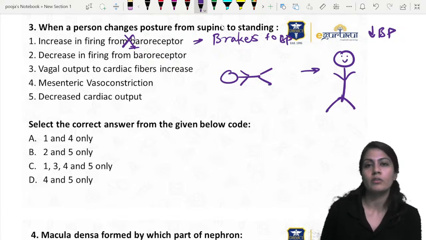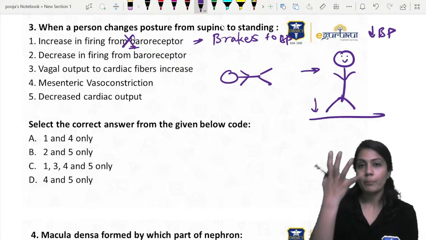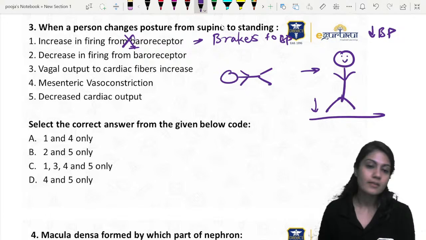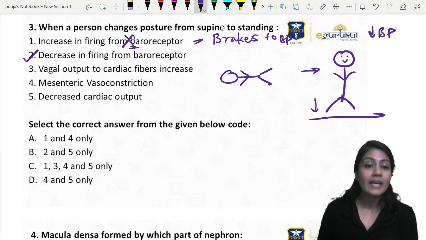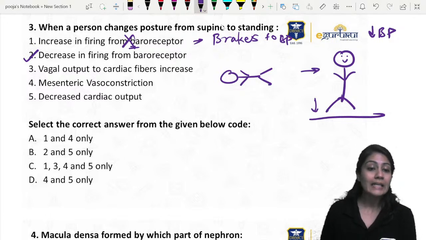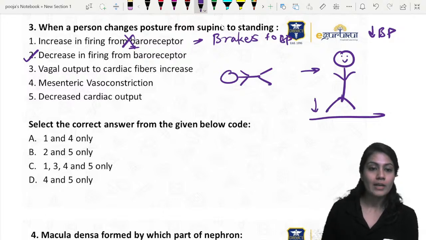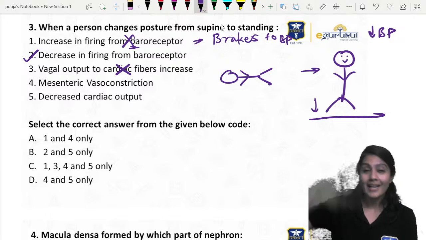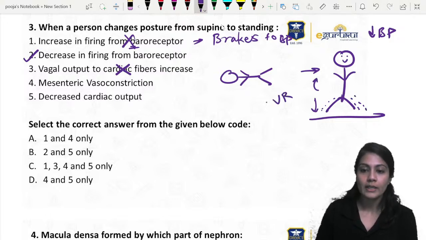Decrease the firing of baroreceptor, definitely, because as soon as he stands up, gravity will act and pull the blood into the leg veins, and we need to decrease the firing of the baroreceptor. Vagal output to the cardiac fiber increases? No, already the cardiac output is decreasing, right? So definitely we do not want to decrease the cardiac output again, because if blood gets pulled into the leg veins, the venous return is also going to decrease, right?